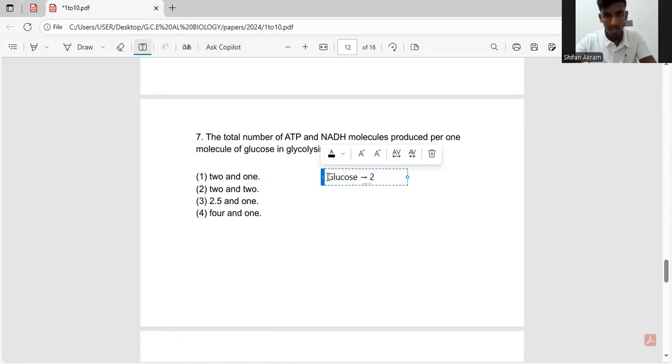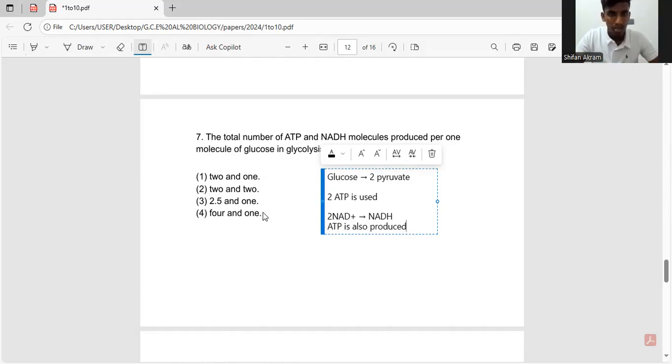For this reaction to occur, initially two ATP is used. In this reaction, two NAD plus is reduced to two NADH, and ATP is also produced.